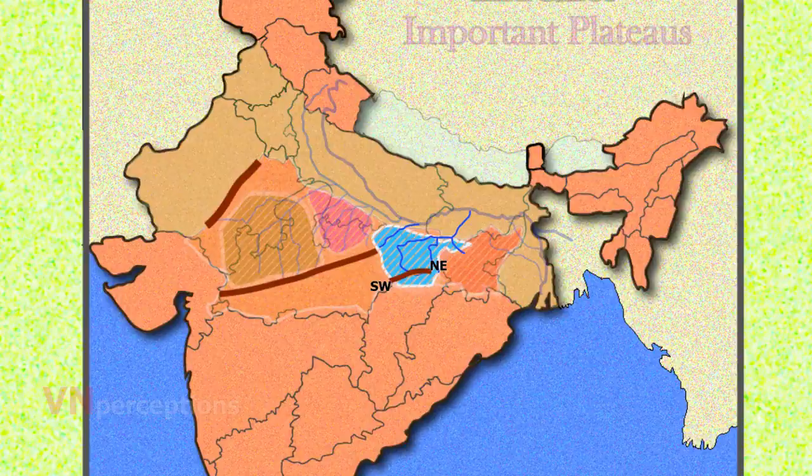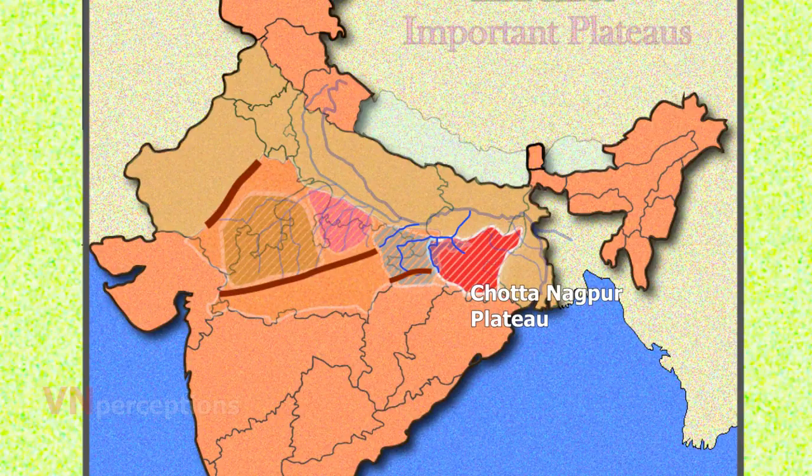It spreads in eastern Madhya Pradesh and northern part of Chhattisgarh. Towards the east of Vindhyachal lies the land of Bagelkhand. Bagelkhand forms the source region of most of the tributaries of river Son. Next comes the Chota Nagpur Plateau.